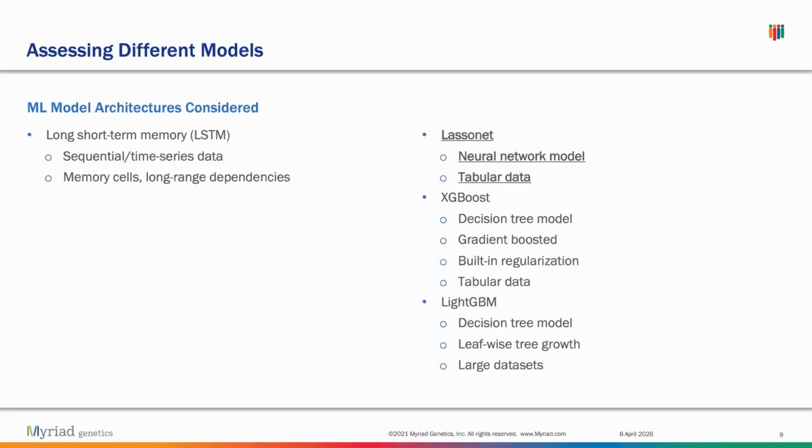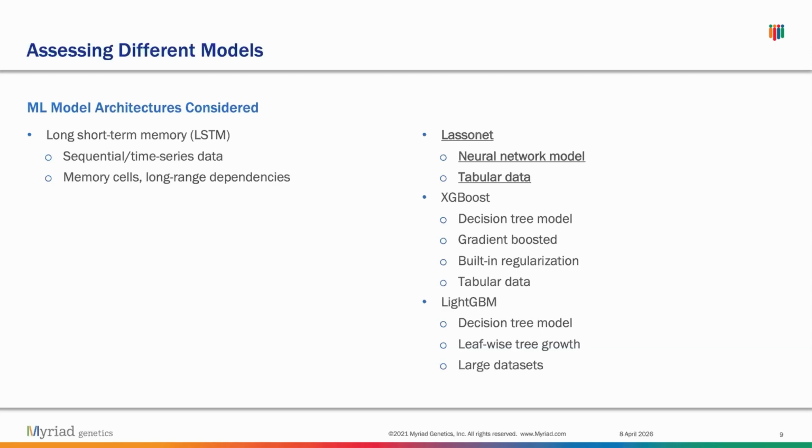So if we go into the architecture, there are many ML architectures that we decided to investigate. The first one being long short-term memory, or LSTM. LSTM is the architecture that the old model originally used, and it has been shown to be good with sequential or time series data, which makes sense because a lot of genomic data is sequential in nature. So that was their reasoning for using LSTM.